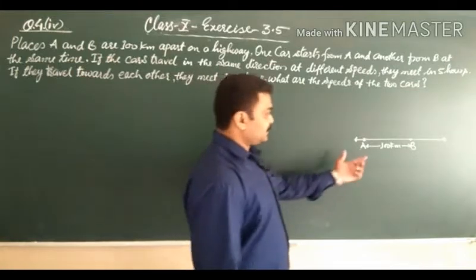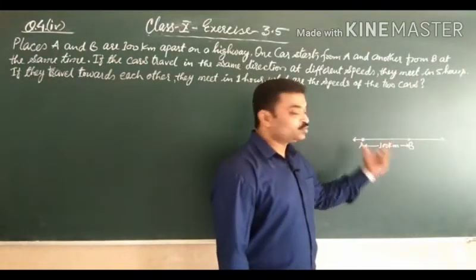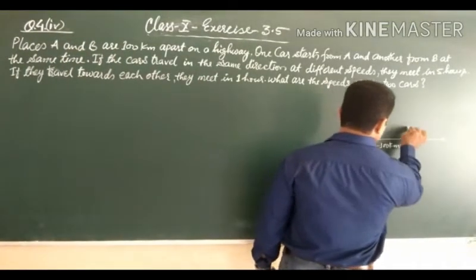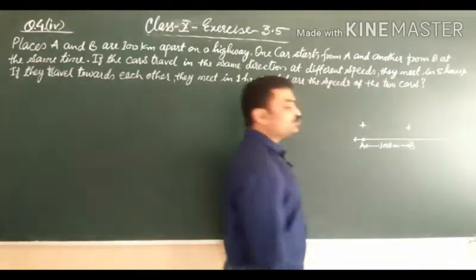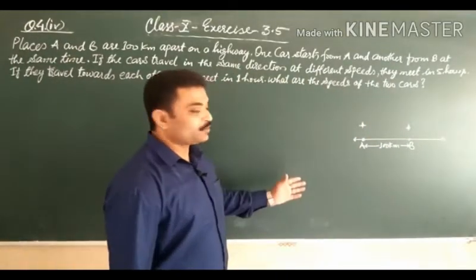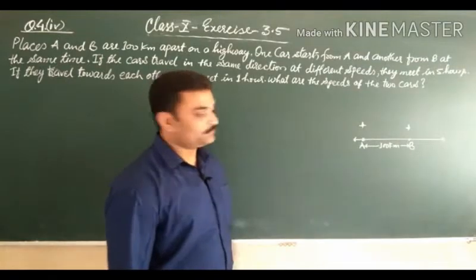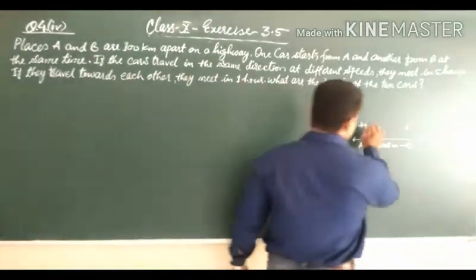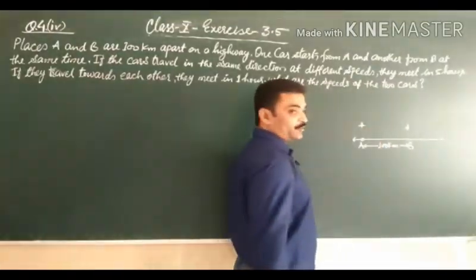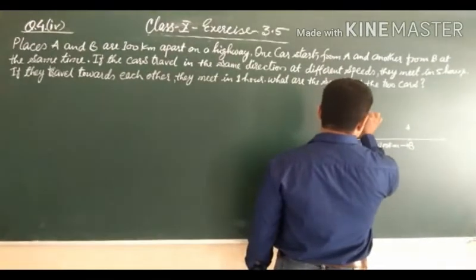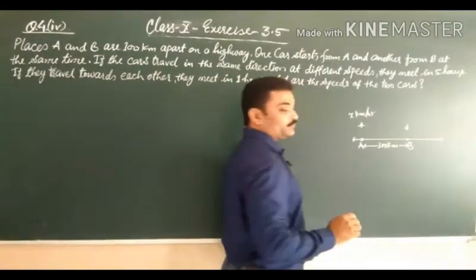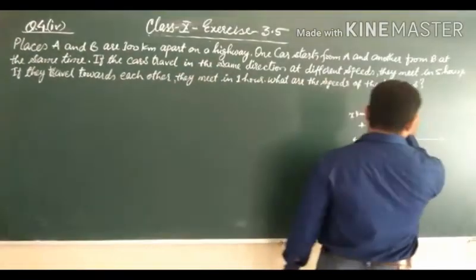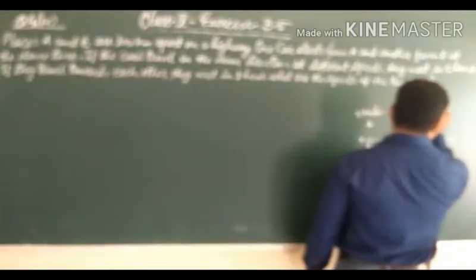Students, two places A and B. From these two places, two cars start at the same time. Suppose these two cars, one is starting from A and the second one is starting from B with different speeds. Let the car that starts from A have the speed x km per hour and the speed of the car that starts from B is y km per hour. Clear?